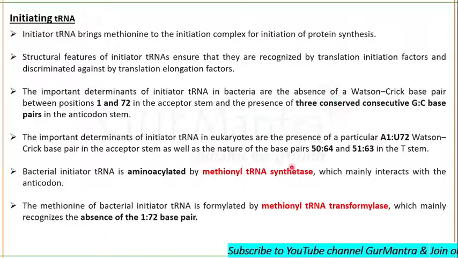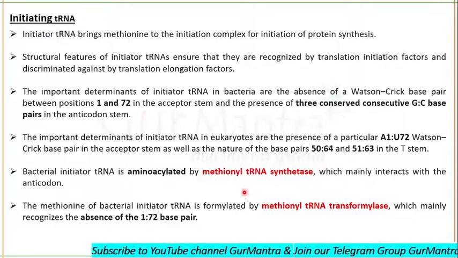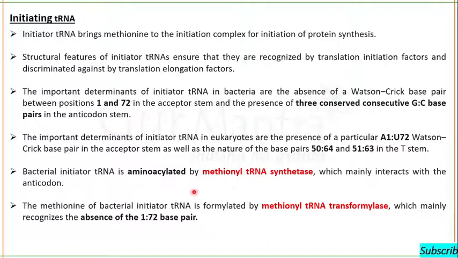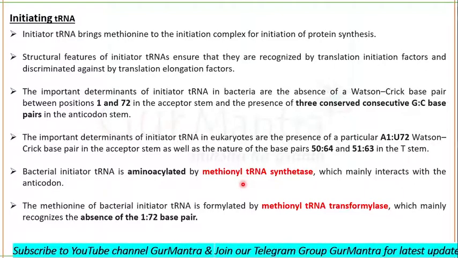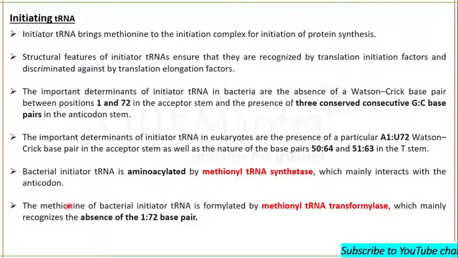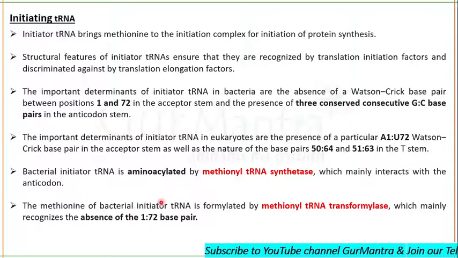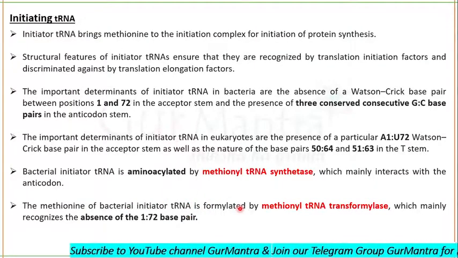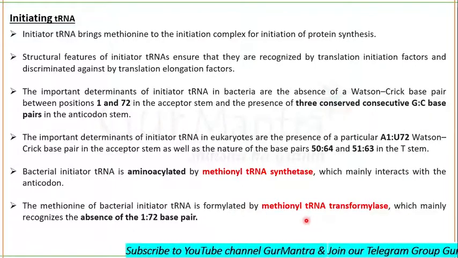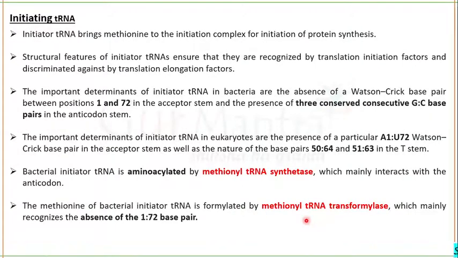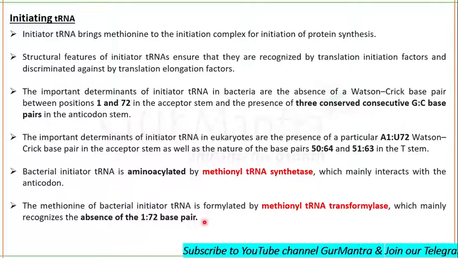Bacterial initiator tRNA is aminoacylated. We know that it is aminoacylated by methionyl-tRNA synthetase. I just told you a few minutes ago that this enzyme recognizes the acceptor arm as well as the anticodon; it mainly interacts with the anticodon of the tRNA. The methionine of bacterial initiator tRNA is formylated by methionyl-tRNA transformylase, and this enzyme mainly recognizes the absence of the 1-72 base pair. You understand?